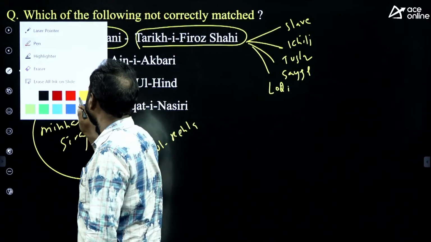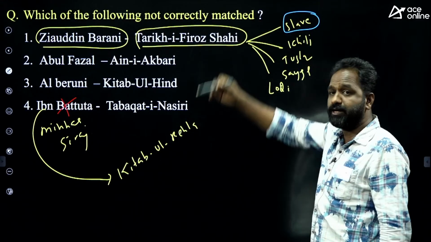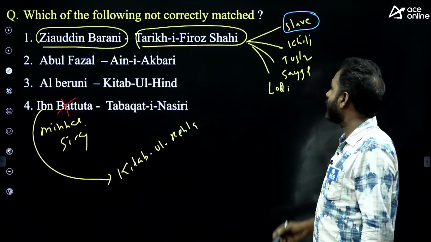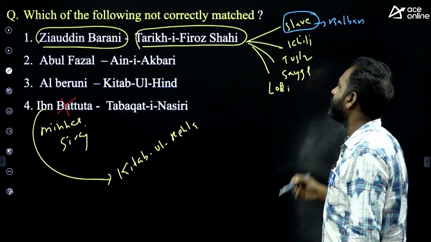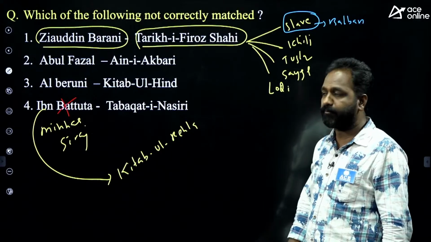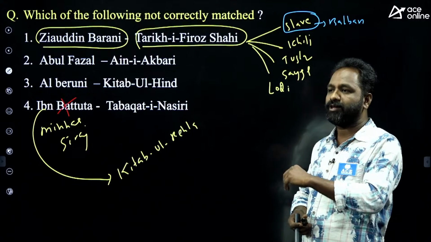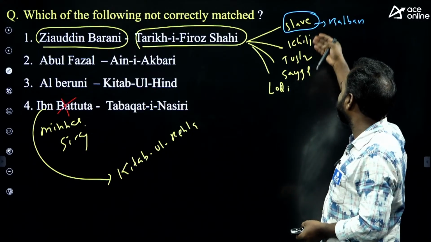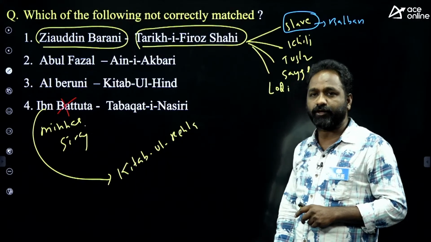Ziauddin Barani gives information starting from the Slave dynasty, from Balban, until Firoz Shah. The question: which book gives information from the Slave dynasty to the Tughlaqs? The answer is Tarikh-e-Firoz Shahi.